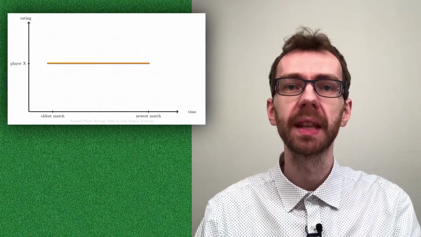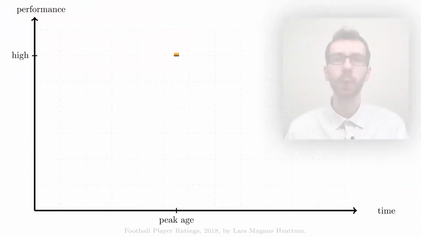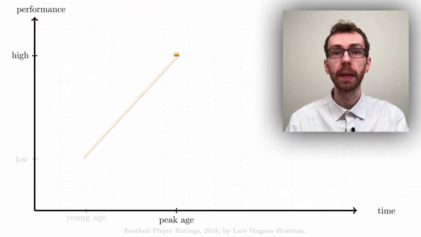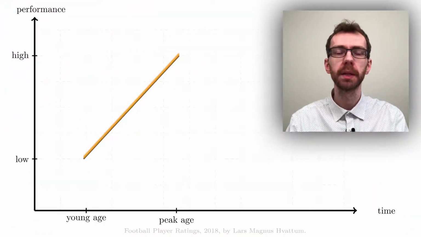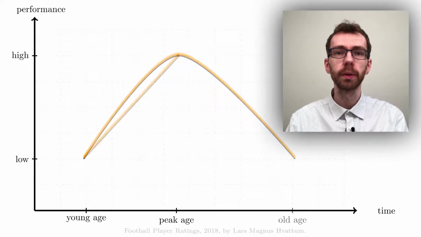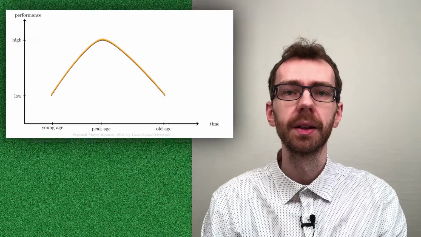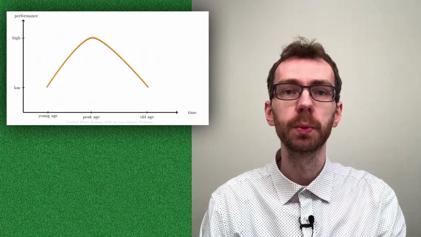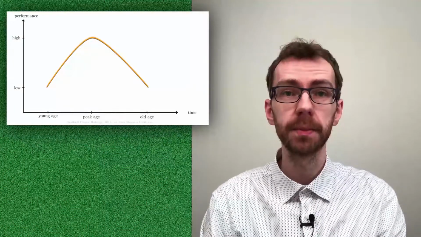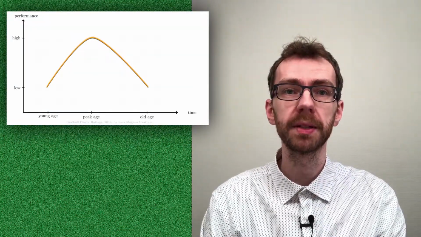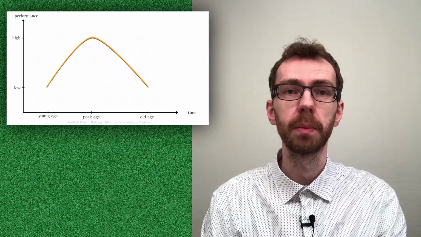Instead, I would guess that football players have a certain age when they play at their peak, that when they are younger they are still developing their skills, and when they are older their performance declines due to age-related decrease in physical capabilities. Wouldn't it be nice if our models would allow for this behavior? It seems this would help us to create better estimates of the strength of a player.